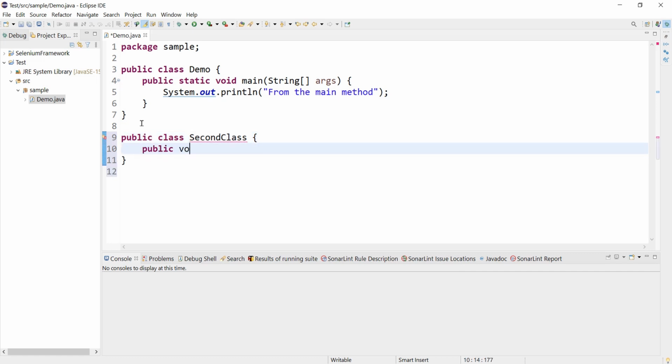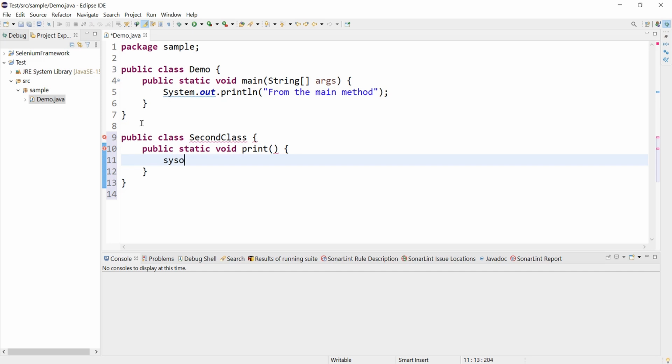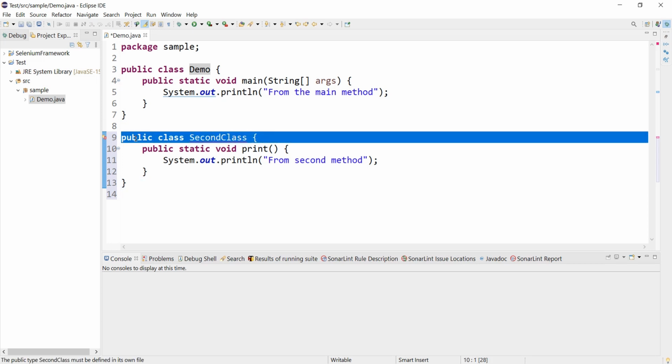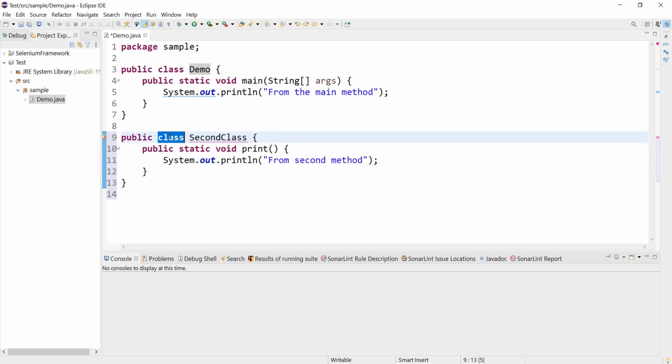And have one method, maybe print, and I'll just print one statement. So what I did is, I have a Demo.java, and in this file I already have a class with the name Demo, and I created one more class in the same file. The class name is SecondClass. I have given it a public access modifier, and it has a simple method which is printing some statement.